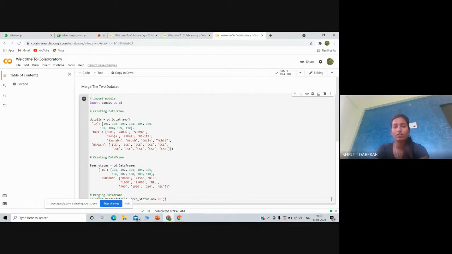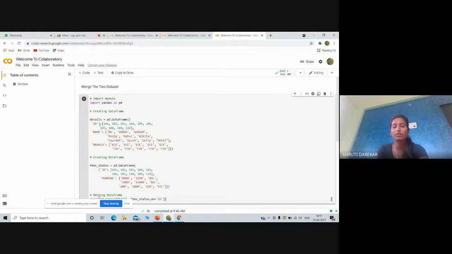Import modules: import pandas as pd. This starts importing the library you will be using throughout the tutorial, pandas. Next, we will be performing all the operations in this tutorial on the pd dot DataFrames that we will create here. To create a data frame, I will use a Python dictionary.